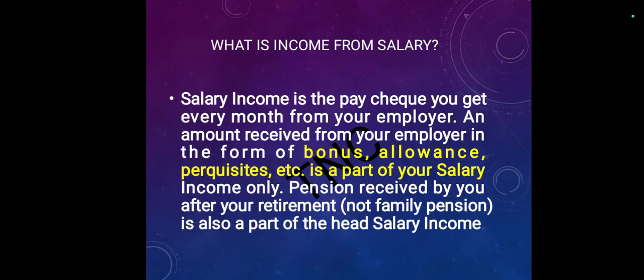Now, we are going to discuss the first head of income, which is income from salary. Salary income is the paycheck you get every month from your employer. An amount received from your employer in the form of bonus, allowance, perquisites, etc. is a part of your salary income only. Pension received by you after your retirement, not family pension, is also part of the head of salary income. So salary income is a cheque we receive from the employer for the work we do for a particular organization or place.